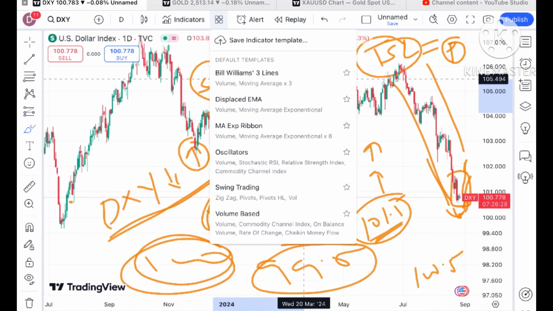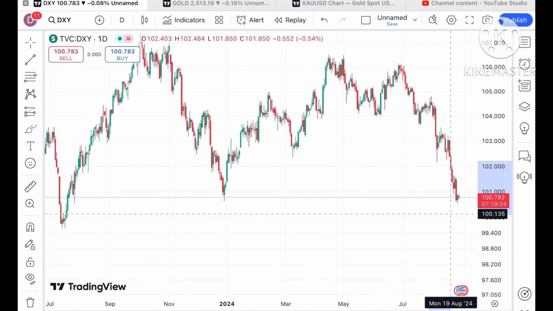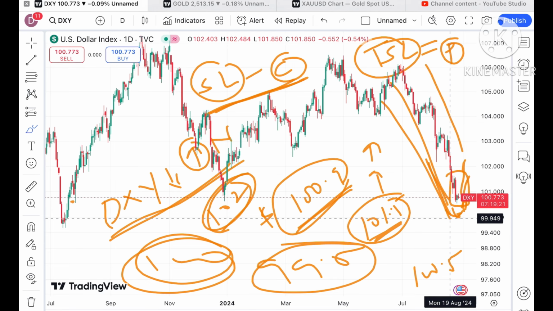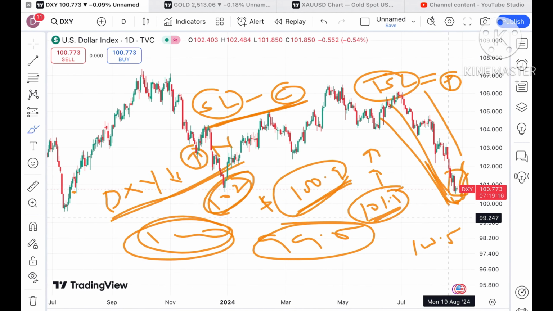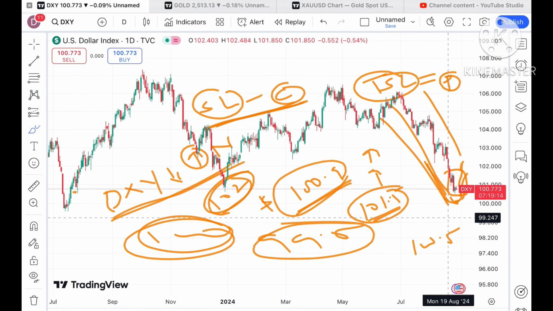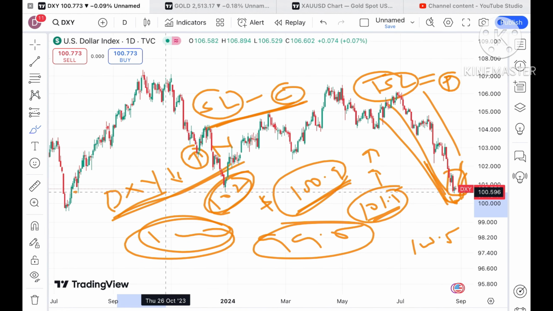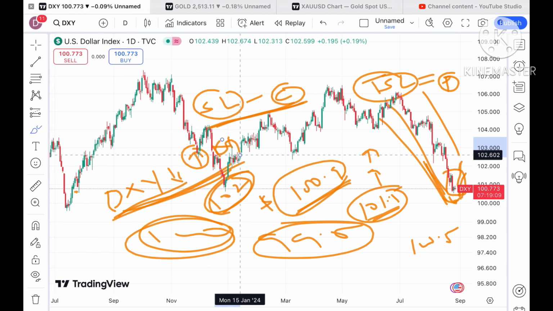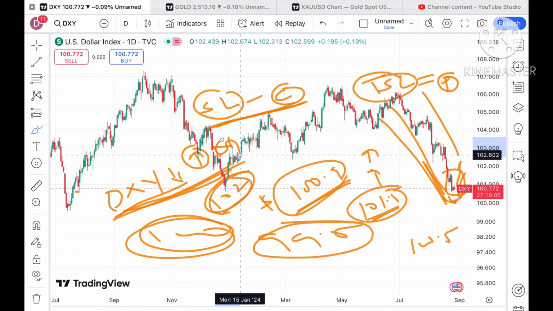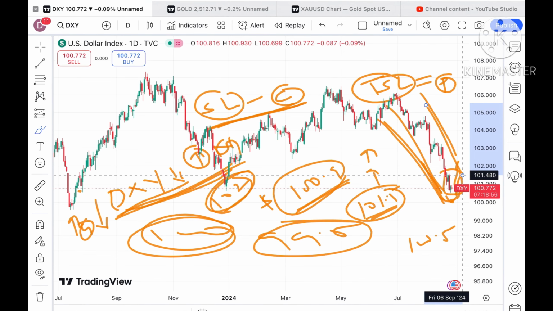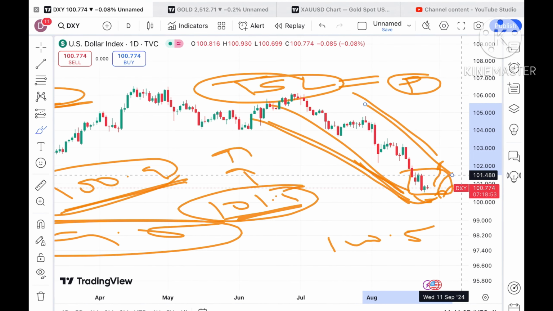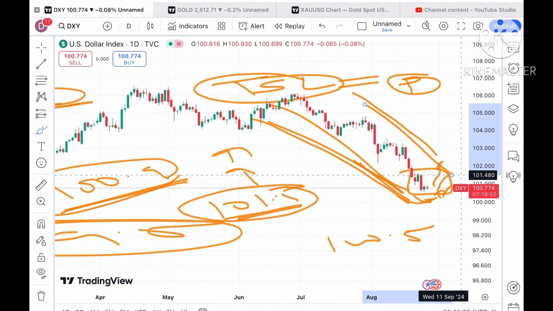Looking at the dollar index, I have already explained that the dollar index is continuously on the downside, as you can see in this particular chart. I have already explained that the dollar index and gold are inversely related. So you have to understand that if the price of the dollar index starts going down, we will see the gold price go up, and vice versa. Now there is a continuous fall we have seen, and from today we have seen a fall, and the previous day it was trying to form a green candle.